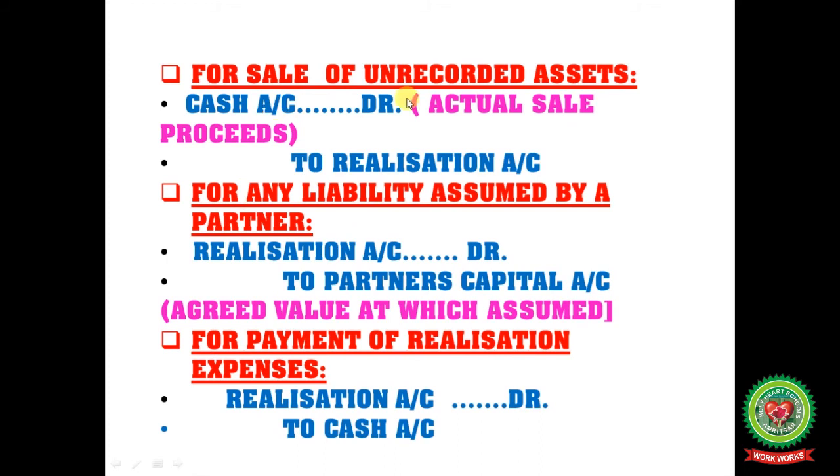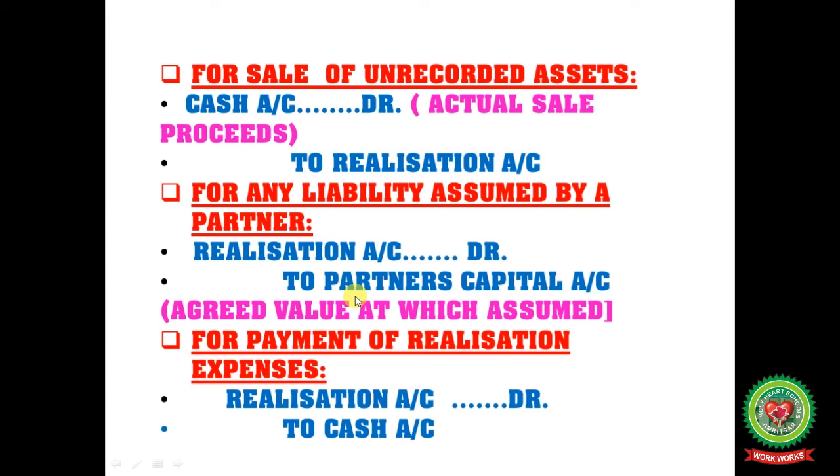Now the next, for sale of unrecorded assets, sorry. In this case, for any unrecorded asset, you receive the money, so here cash account is debited to realization account. For any liability assumed by the partner: if paid by the firm, then simply to cash, but here it is assumed by the partner, so the credit goes to the partner's capital account.